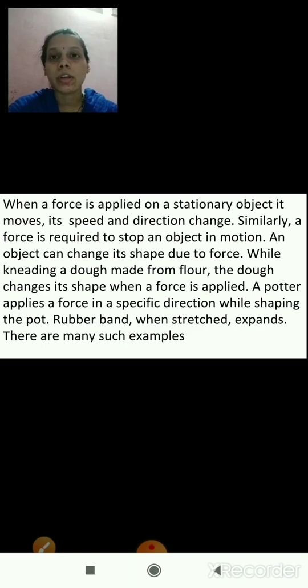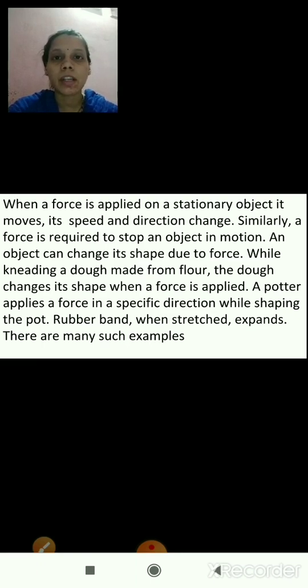Then one more example is electrostatic force. When a plastic comb is held near pieces of paper, the pieces of paper get attracted towards the comb. So that is an example of non-contact force.